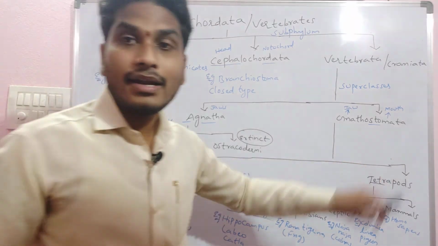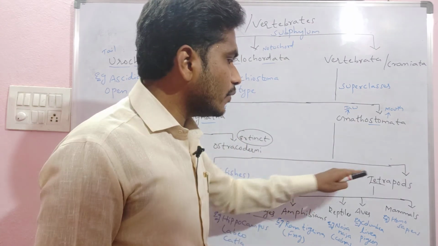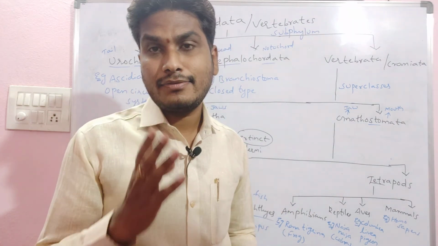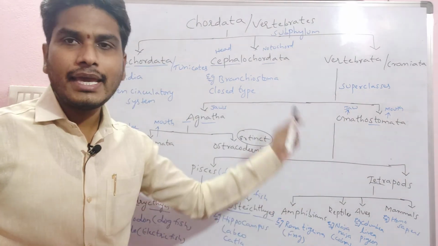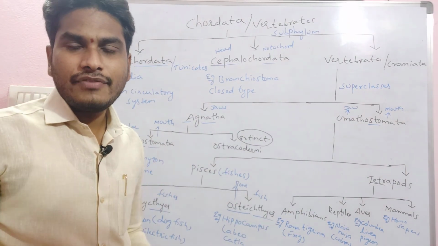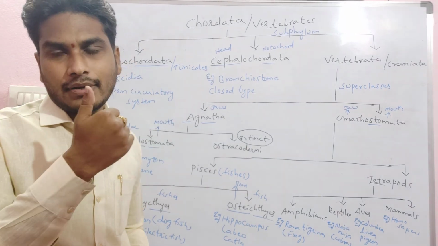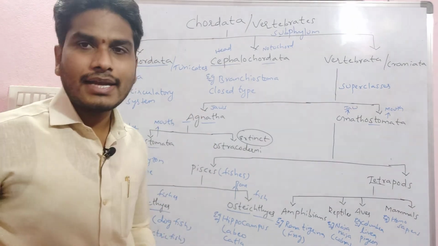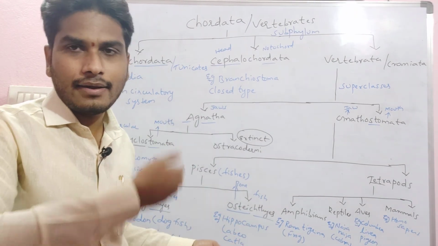Very important are the tetrapods: the name itself indicates tetra, which means four. Tetrapods are divided into four main important classes: amphibians, reptiles, aves and mammals. Amphibians are organisms which can live both on land and in water. An example is Rana tigrina, the frog, a common example of amphibians which can live on land and in water.